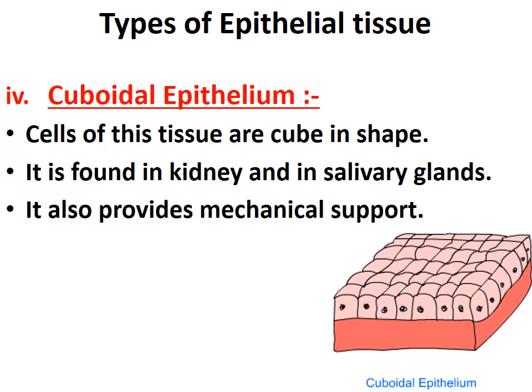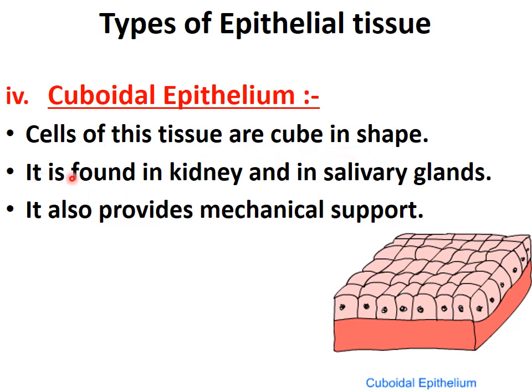Now the fourth type of epithelial tissue is cuboidal epithelial tissue, or cuboidal epithelium. One and the same thing. Cuboidal, the name indicates cube. So the cells of this tissue, what shape are they? They are cube-like. The shape is cube-like. So the cells of this tissue are cube in shape.